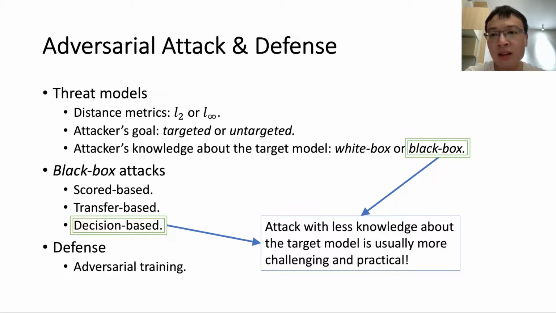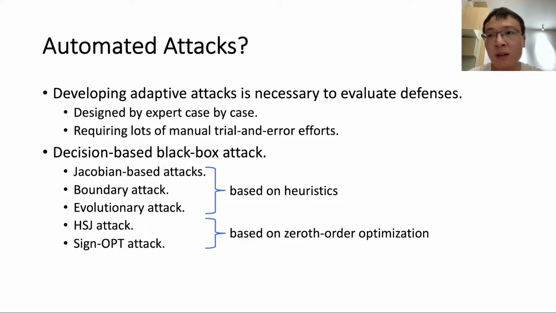As for defense methods, adversarial training is one of the strongest defenses. The basic idea is adding adversarial examples to the training set. But why do we need automated attacks? On one hand, developing adaptive attacks is necessary to evaluate defenses. These adaptive attacks are designed by domain experts case by case and require lots of trial and error efforts. Automated attacks can ease these burdens. On the other hand, many existing decision-based attacks are based on heuristics. Automated attacks can serve as reasonable baselines and help us examine the rationality of these heuristics.